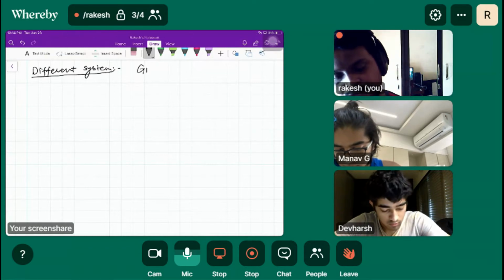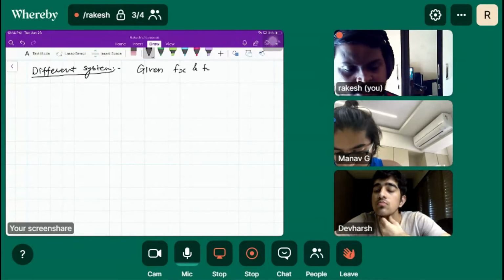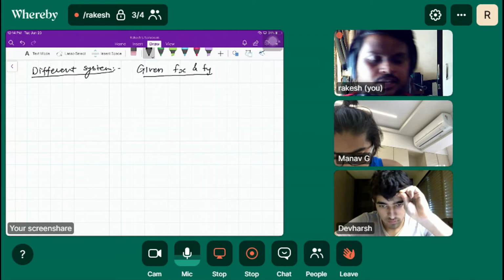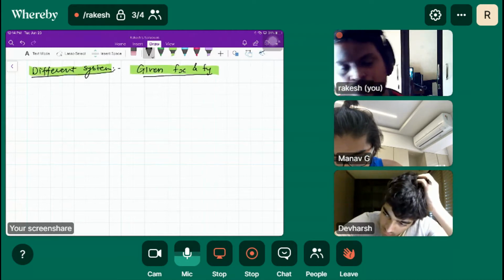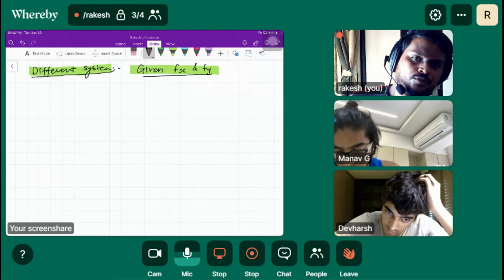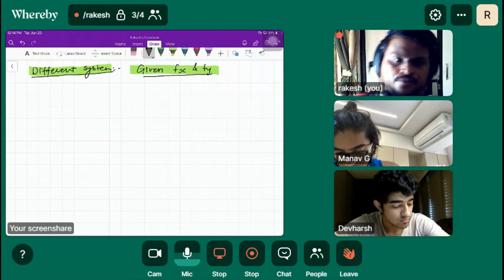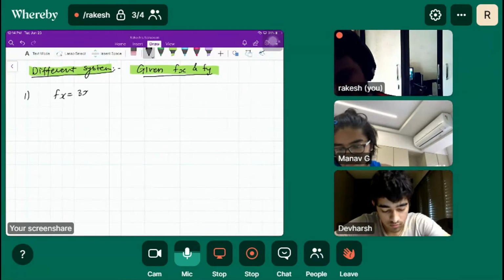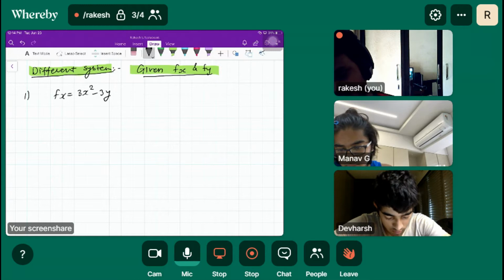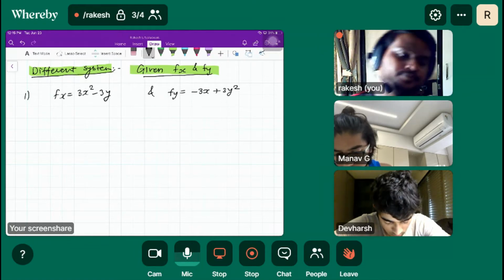So suppose in this section we are given fx and fy, so we have to solve for critical points. So we basically set fx is equal to 0 and fy is equal to 0, right? So suppose we have fx is equal to 3x square minus 3y and fy is equal to minus 3x plus 3y square, please find out the critical points here.